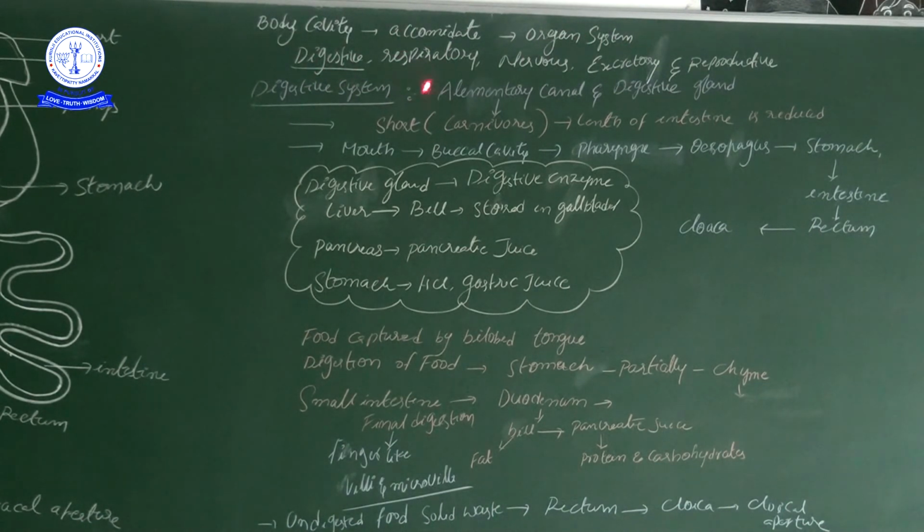Digestive system, respiratory system, nervous system, excretory system and reproductive system. Each and every system has a significant role in its functions, and all that we know. If you have seen the systems we completed in the earthworm and then the cockroach, the same systems we are studying here also.